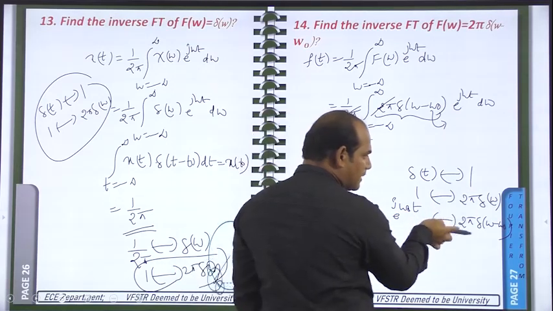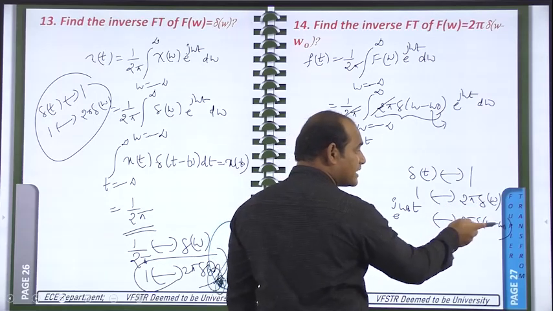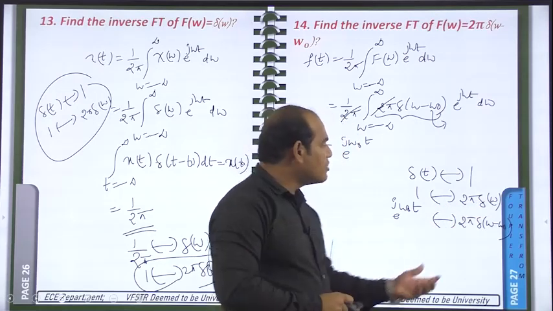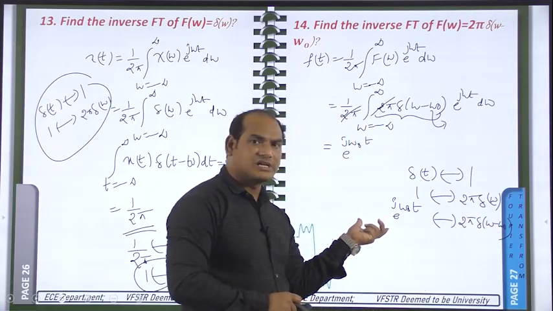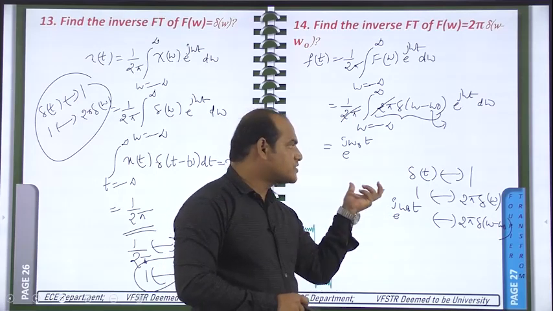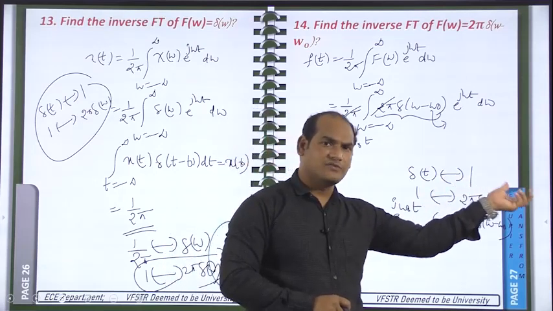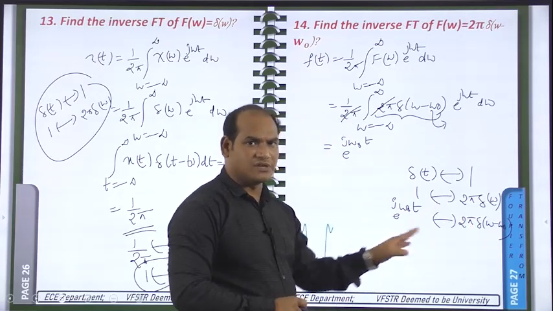So here you compare these two. 2 pi into del of omega, it is also 2 pi into del of omega, but here minus omega naught is there. That means it is frequency shifting. So shifting in frequency domain is providing the exponential term in the time domain. Previously in Fourier series we have seen time shifting providing the exponentials in the frequency domain, and in this case also we can see time shifting and frequency shifting.